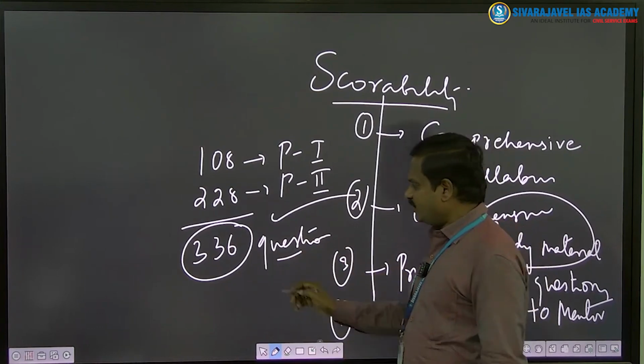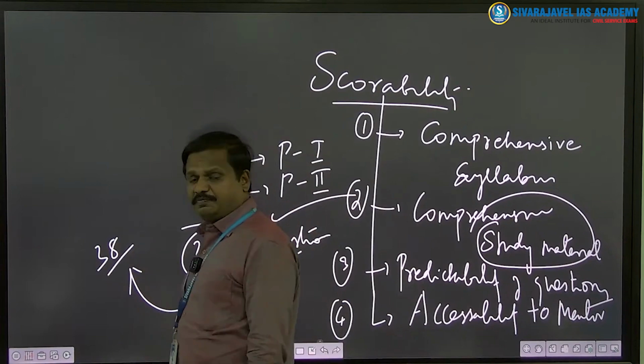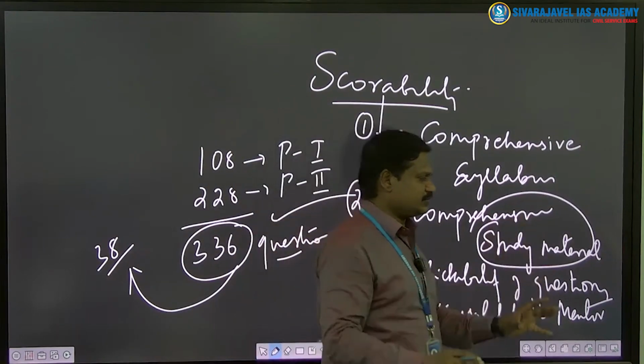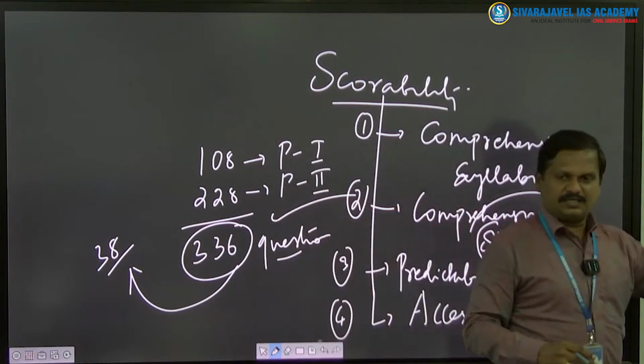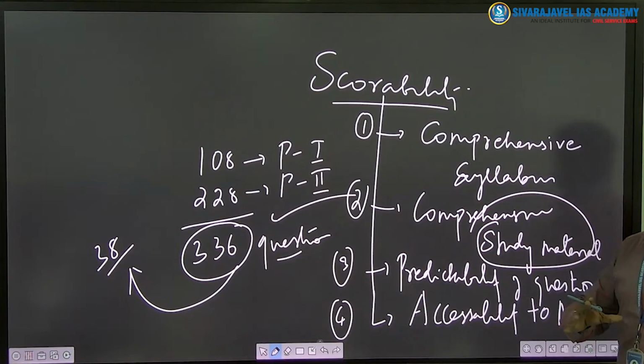Because ultimately you are going to write only 38 questions. 19 in paper 1, 19 in paper 2. If you practice 336 questions thoroughly, you can easily write 38 questions. So again and again, the same thing: if you revise, you will get that properly encoded in your mind, so that with ease you can recall in the examination condition.